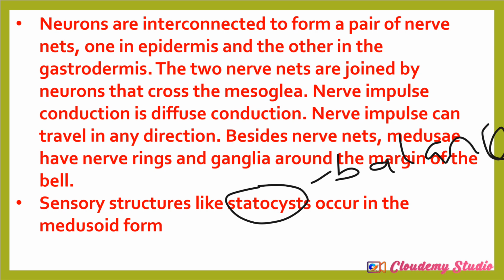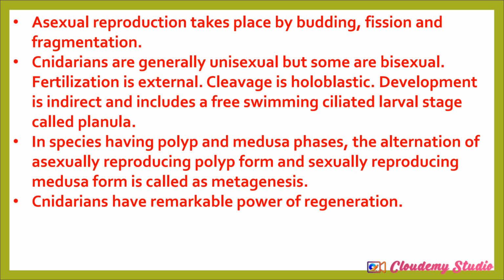Now, moving from there, we have two types of reproduction. They can undergo sexual reproduction or asexual reproduction. Asexual reproduction is by budding, fission, and fragmentation. These are the three forms of asexual reproduction. Generally, they are unisexual, but some are bisexual. Fertilization is external. That's one thing you have to note.